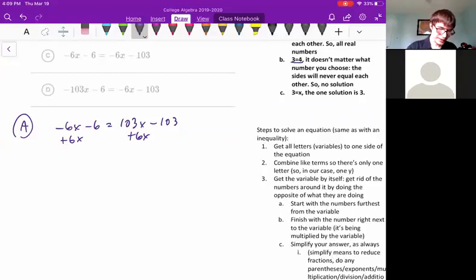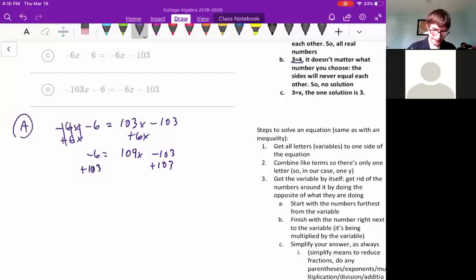Okay, so minus 6x plus 6x, those cancel out. We're left with negative 6 equals, 103x plus 6x, that's 109x minus 103. All the variables are together. We've combined like terms. There's only one x on the table, so we're good there. Now we just need to get the variable by itself. So we'll get rid of the thing that's furthest away from x, which is 103. So we'll add 103 on both sides.